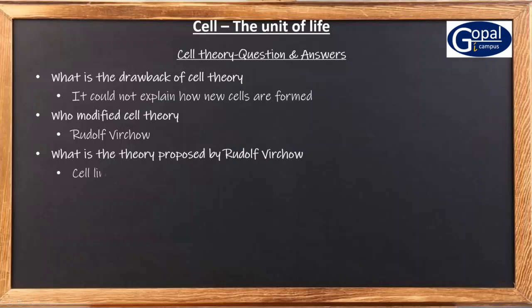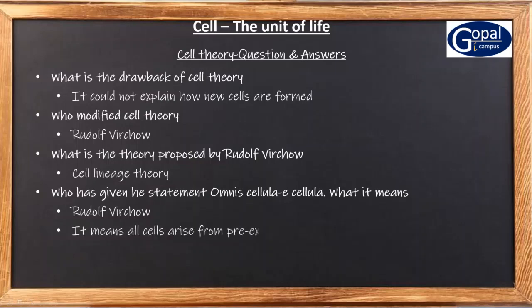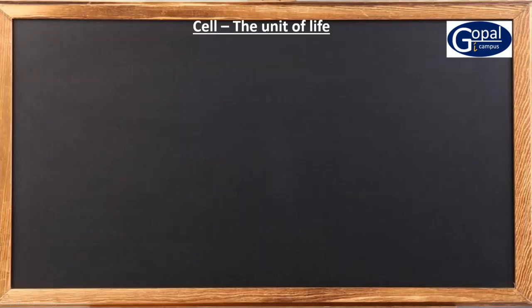It is called cell lineage theory. Who has given the statement omnis cellula e cellula, and what is its meaning? It was given by Rudolf Virchow. It means that all cells arise from pre-existing cells.